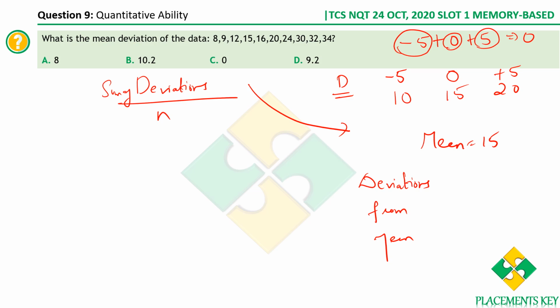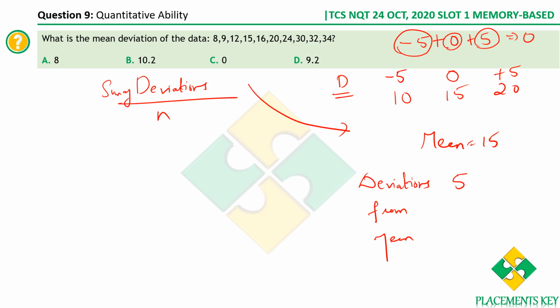Because when we are computing the sum of deviations, we'll have to take the modulus of it. So effectively, for this question, we are not supposed to compute minus 5 plus 0 plus 5. What are we supposed to compute for the mean deviation? It will be, what is the modulus of minus 5?